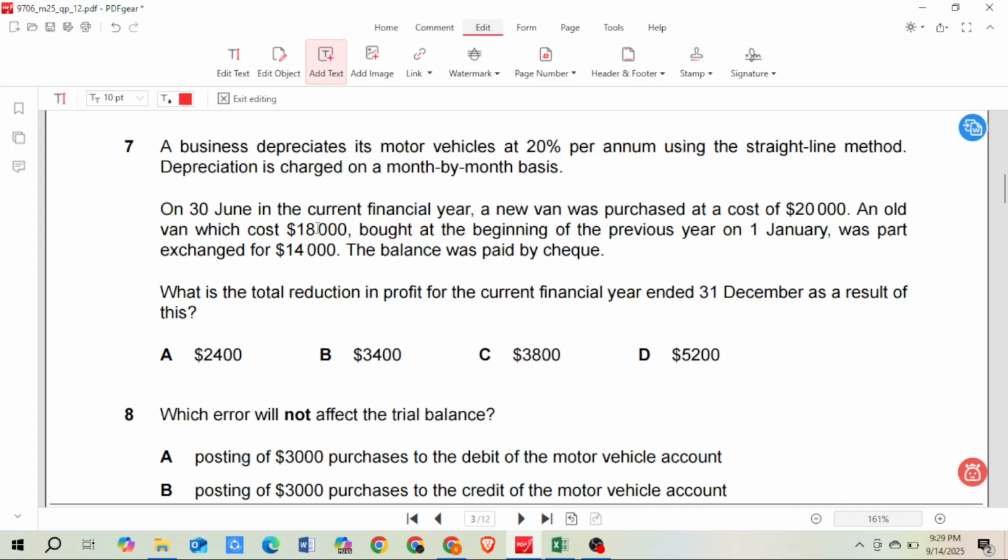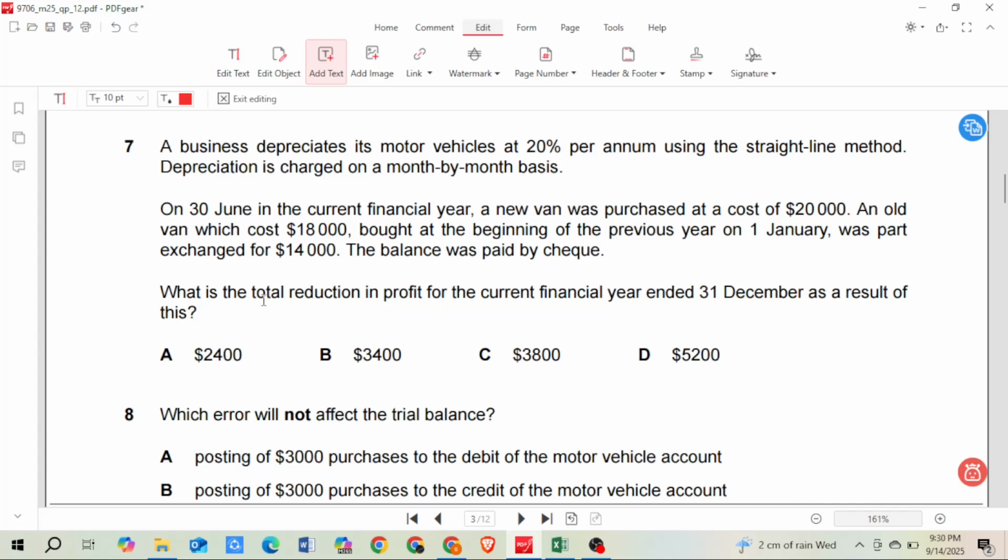So we bought that asset for 18,000 last year. Now we are selling this asset for 14,000 and we are getting a new asset which is 20,000. The balance was paid by check. So the remaining amount of this 20,000, which is 6,000 after part exchanging 14,000 from the old asset, is paid by check. What is the total reduction in the profit for the current financial year ended 31st December as a result of this?